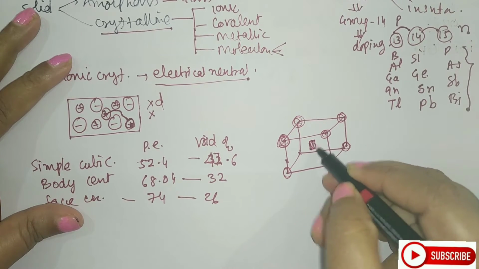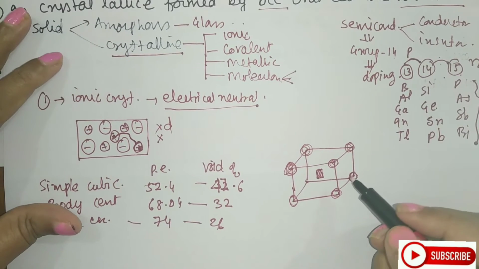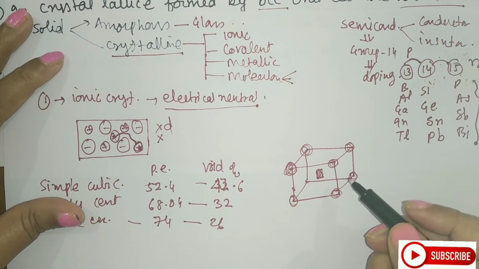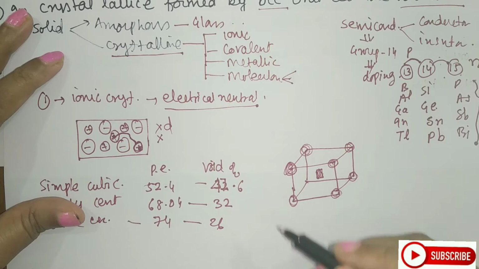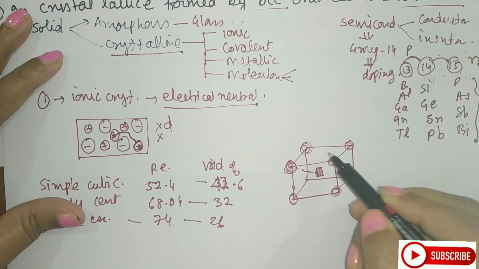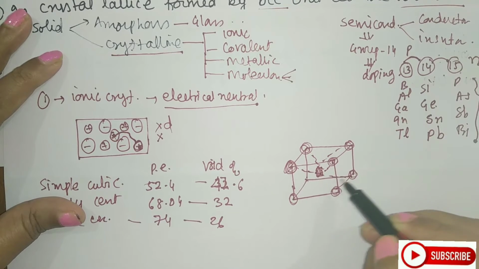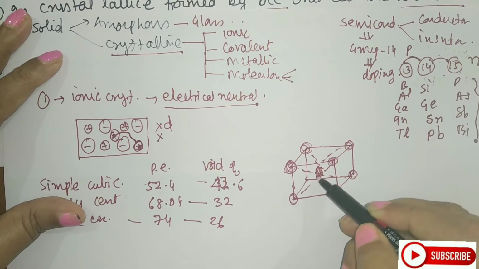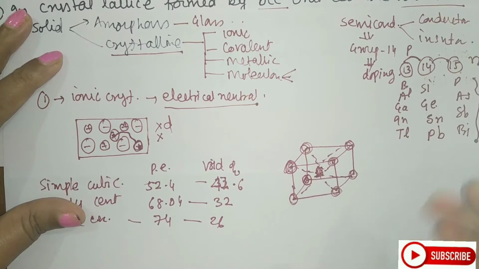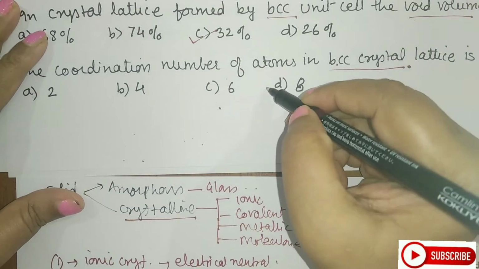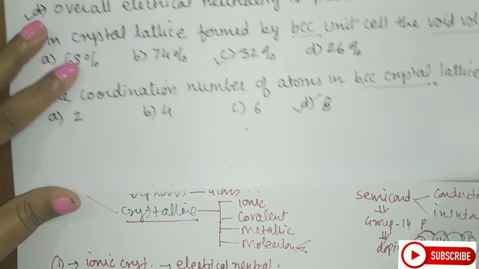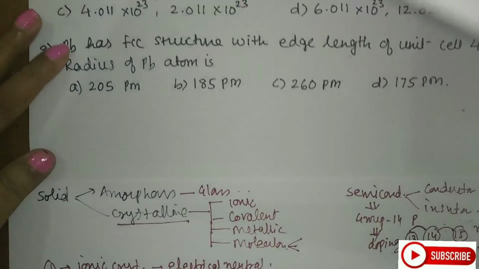Let us call this one of the atoms. What is coordination number? The number of atoms which are attached to it. So if you see, this 1, 2, 3, 4, 5, 6, 7 and 1 here. That is 8. So the coordination number here is 8. So that is the fourth option in BCC crystal lattice.